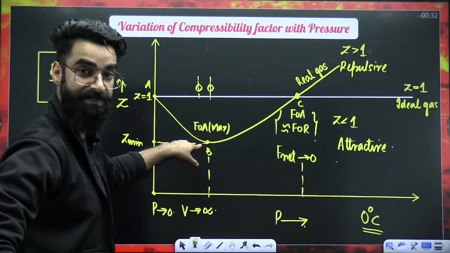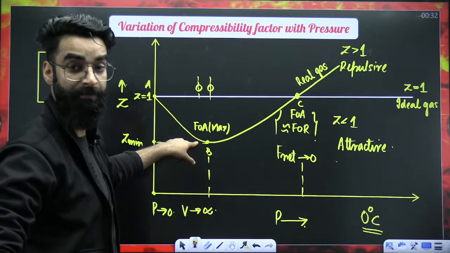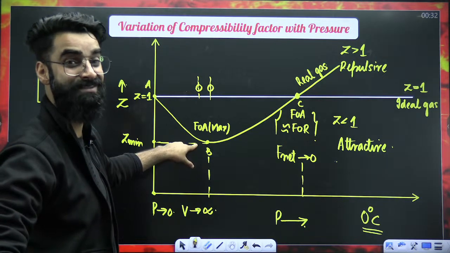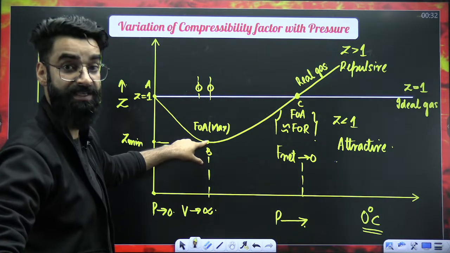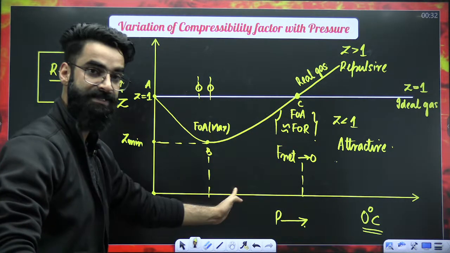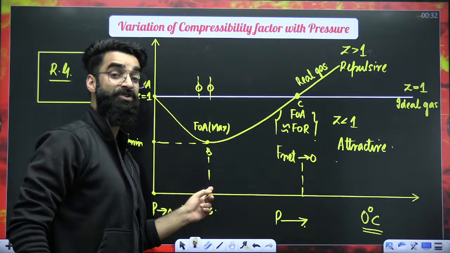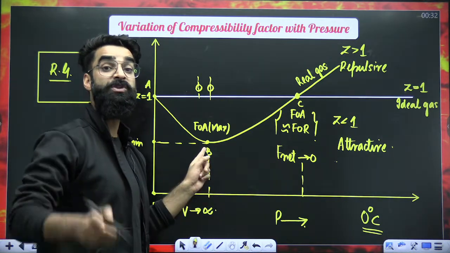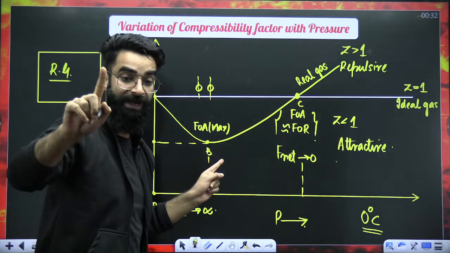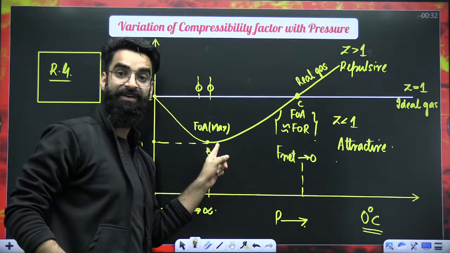This is the minimum value of Z. So at this point, the molecules will be at maximum closest distance. Force of attraction between them will be maximum. And after this, when you increase the pressure a little more, when you want the molecules to come a little more closer, repulsive forces will start. They won't dominate, they'll start. That's why the graph is coming up.